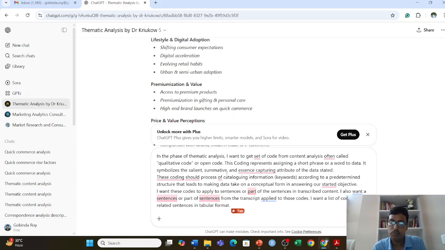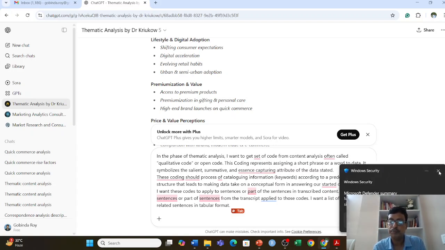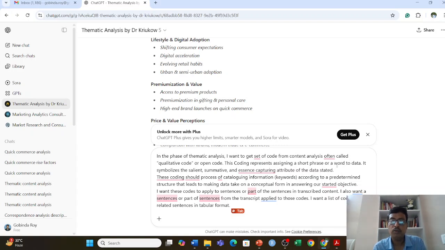Here we have to be very careful, because we curated this definition from academic and other resources, and we give this instruction to our GPT session, telling it to just look at the data and what we mean by the code. I have already given you the definition, and you try to catalog the information, like you can get two or three keywords, and then give certain codes and apply these codes to the sentences as part of the transcribed content. And very importantly, I ask it to come up with a list of codes and related sentences in tabular format.